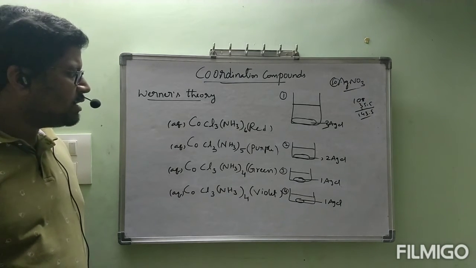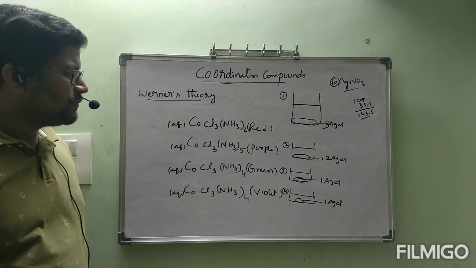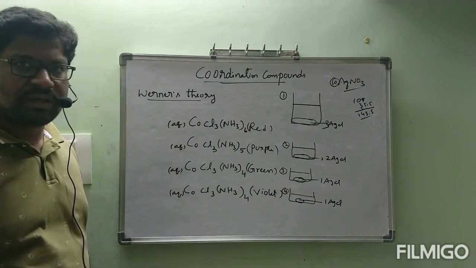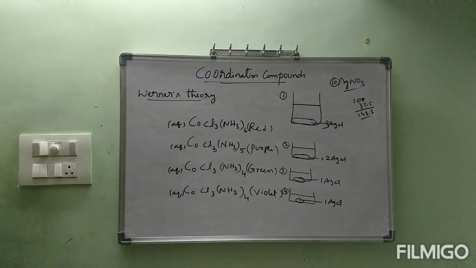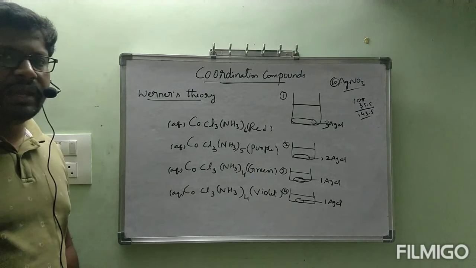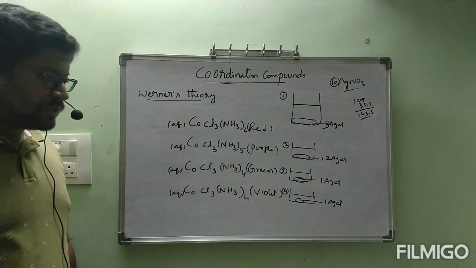Okay, and he got a little bit stuck. What is the reason? From different beakers we got different amounts of AgCl. See that, all of you once. What is the reason we got different amounts of AgCl from different beakers? Now he gave one conclusion. What is that conclusion? See, all of you.